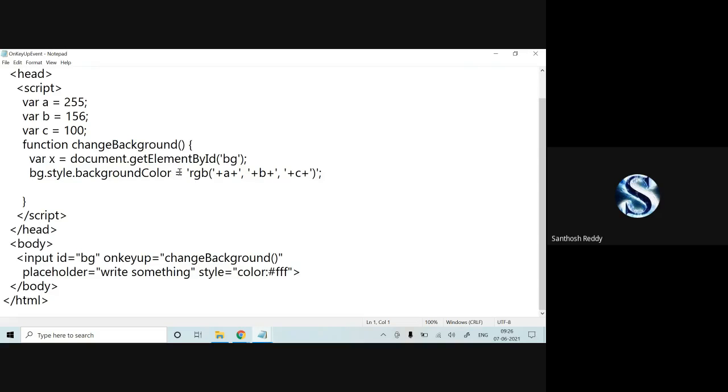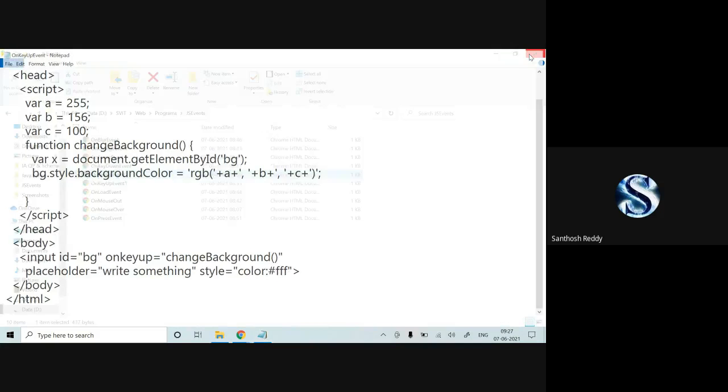bg.style.backgroundColor is equal to rgb(a, b, c). I have already specified a value for A, B and C. Here there is an onkeyup changeBackground. When I release that particular key, it will move to the changeBackground function, and that function will get executed.